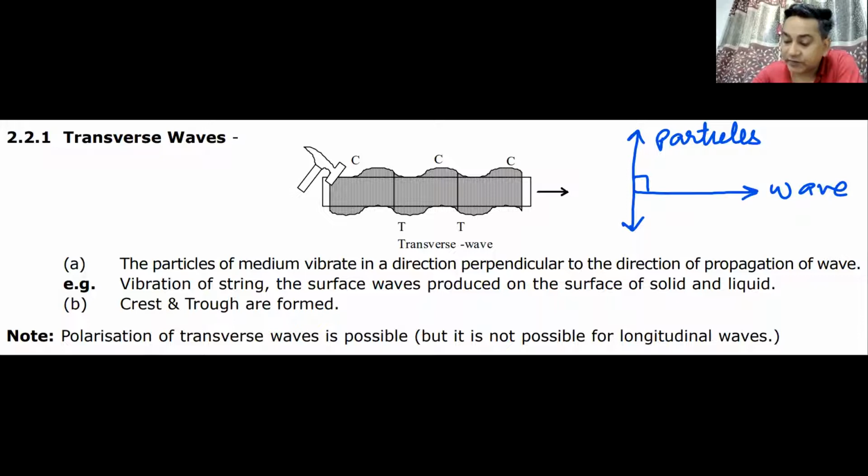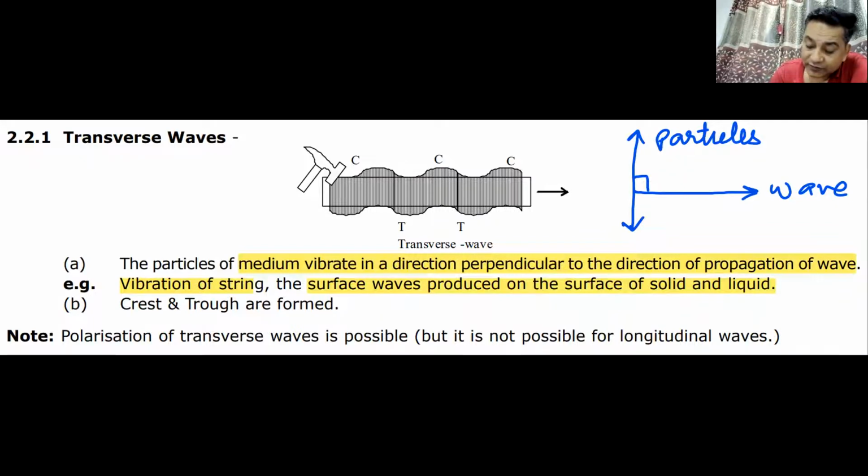The particles of the medium oscillate in a direction perpendicular to the direction of the wave. Examples are vibration on a string, waves produced in water on any surface, or in a solid. If I put a stone in water, whatever waves are created, you can call it transverse wave.